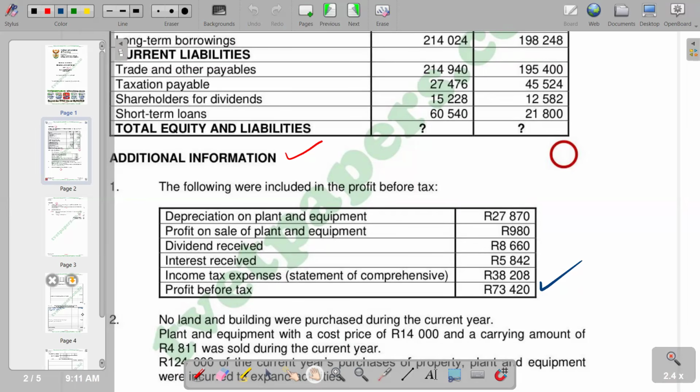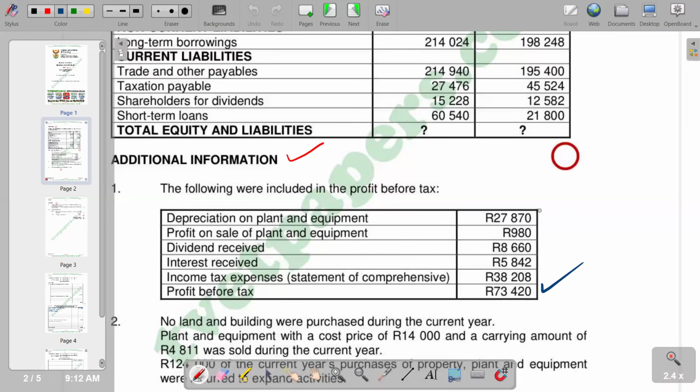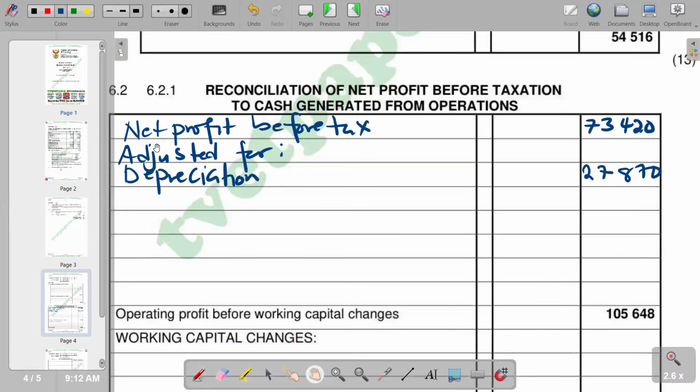27,870. So we have depreciation. So the figure for depreciation that we have is 27,870. So initially in the statement of comprehensive income, that is the income statement, depreciation was subtracted. So by removing it, we are supposed to show it as a positive. Then we go to the next part.